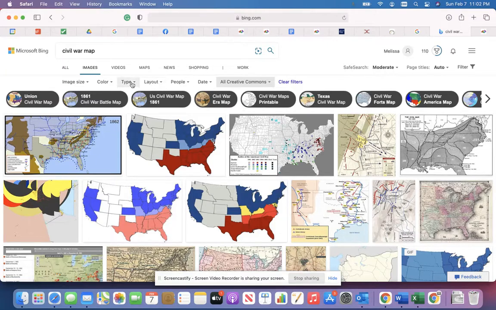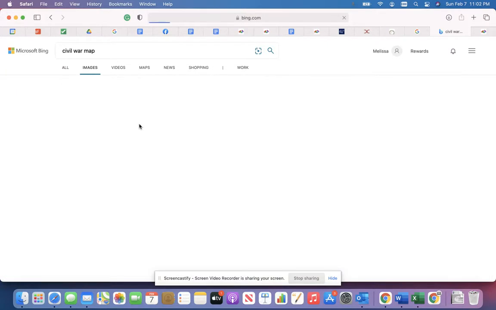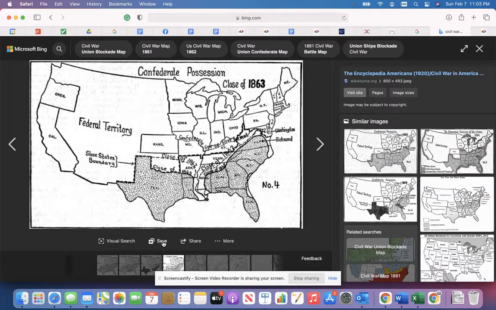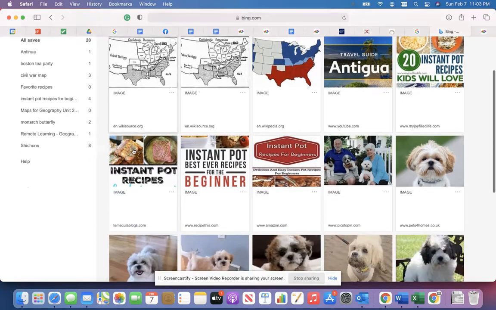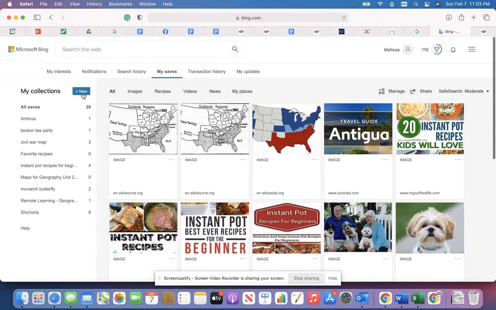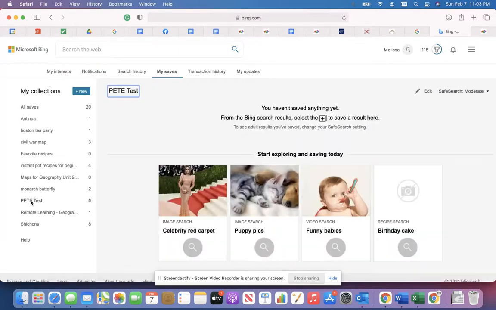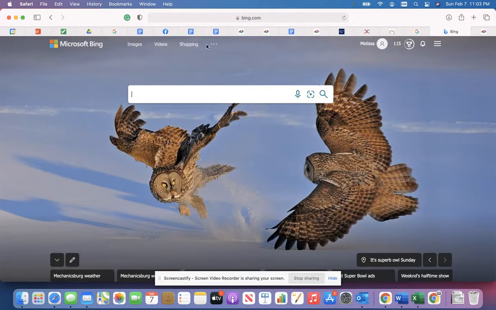Another thing that's really cool is you can choose the type of image you want. For example, if I want a line drawing so students can fill in the area, I can do that. Then I can click on it, and I can click this Save button right down here. And if I save it, I can keep it in my saves. And so whenever I go to see all, you can see that I have all these different things saved here. And another thing you can do is create collections to save even more information. So you can do this, whatever you want to call it. I'm just going to call it Peep Test so I can show you how easy it is. And then you can add things to that, and anything you hit save while you're in that area will go right to that collection.